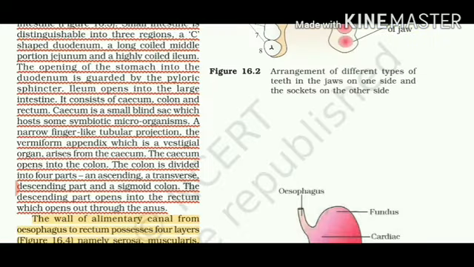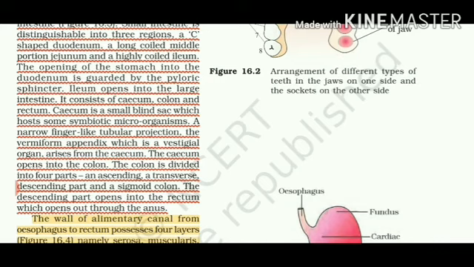Again, a sphincter will guard the entry of the food into the duodenum, and the sphincter is known as the pyloric sphincter. If I ask you, what will happen when the pyloric sphincter is closed? The answer is, food will remain in the stomach. And what will be the answer if the pyloric sphincter is opened? Then food will be allowed to enter into the small intestine. Then the ileum will open into the large intestine.